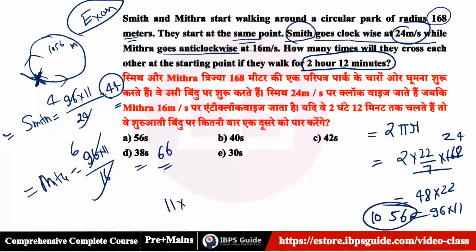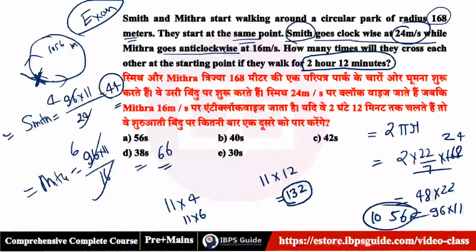LCM will be 11 into, if I talk about 44 or 66, here you'll get 11 into 4 and 11 into 6. So what I can say is that it's 11 into 4 and 6, it means you want to get 3, 132. 11 into 12, that is 132. This is your LCM, 132. You understand that?